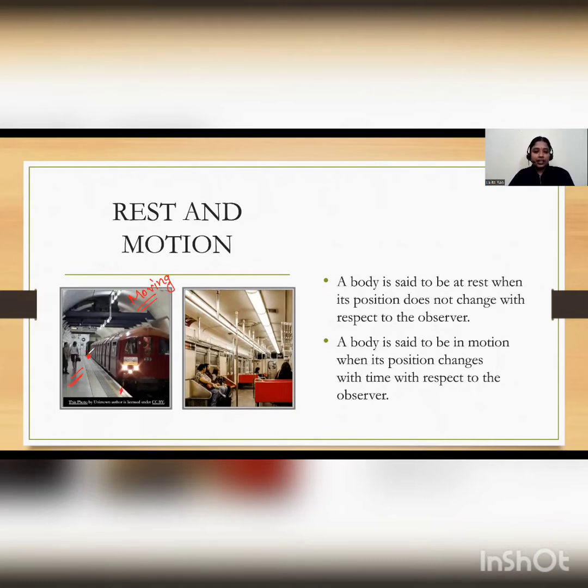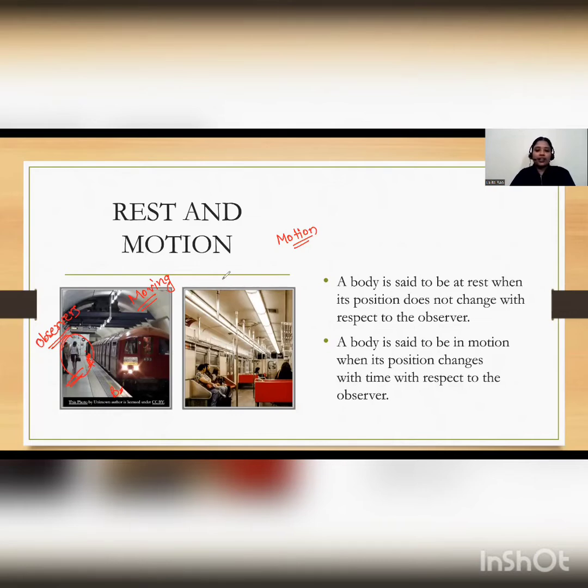As the train is moving and these people are standing, they can see the train changing its position from, let us say, point A to point B. So we can say that this train is in motion with respect to these observers. These two people are observers, and for these observers, this train is moving.